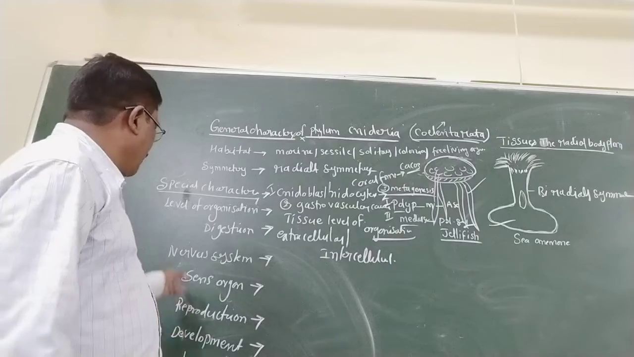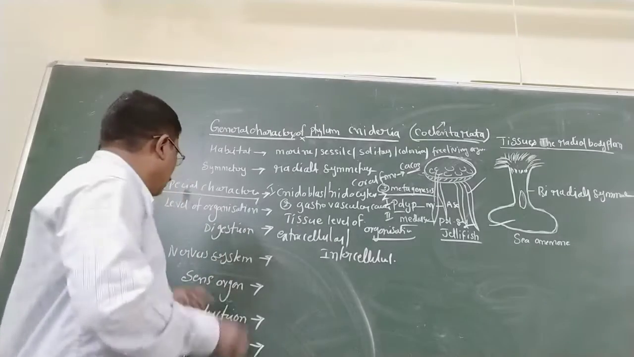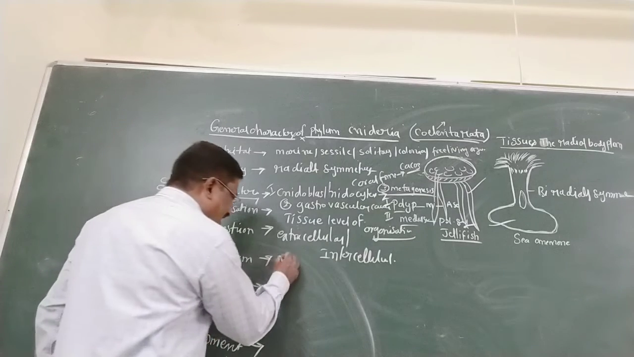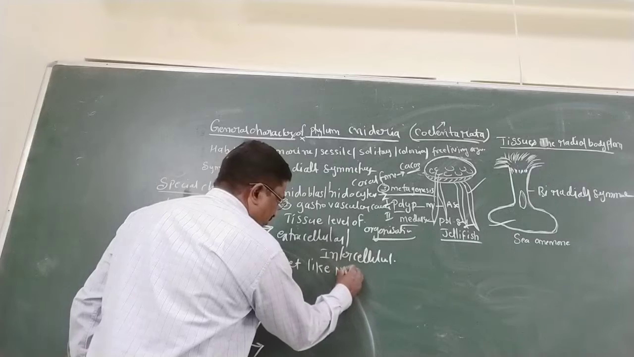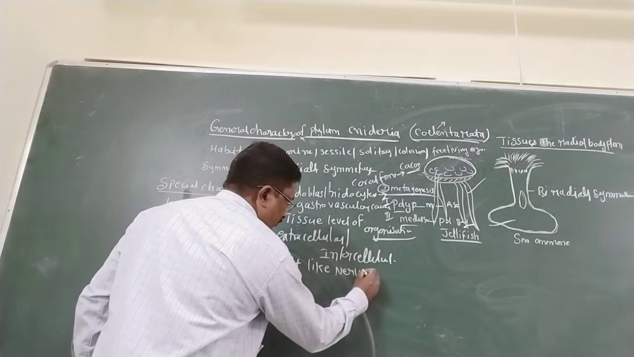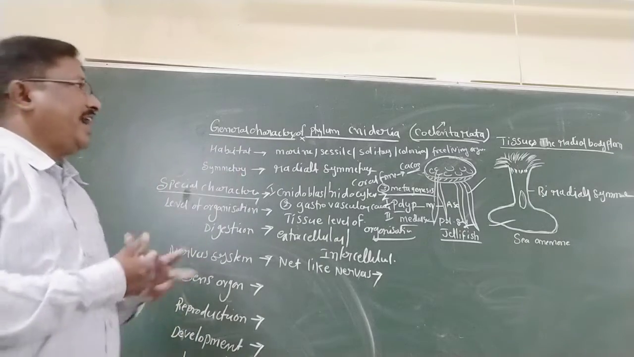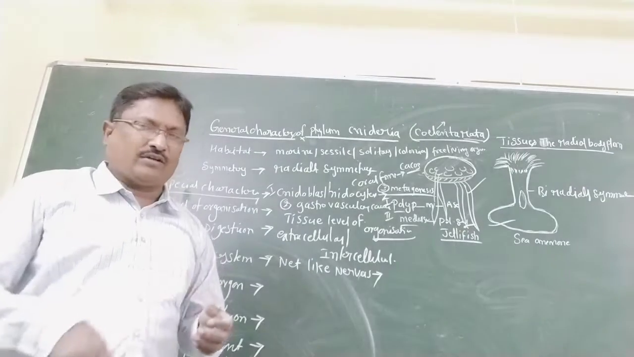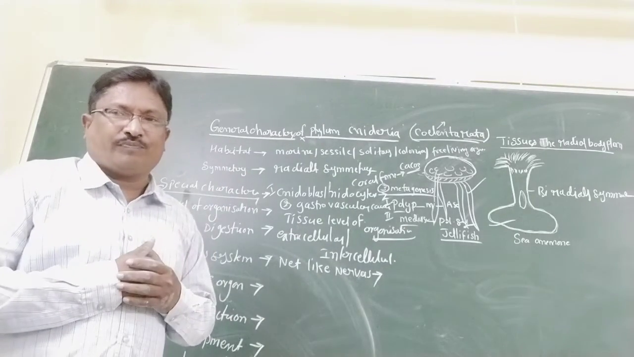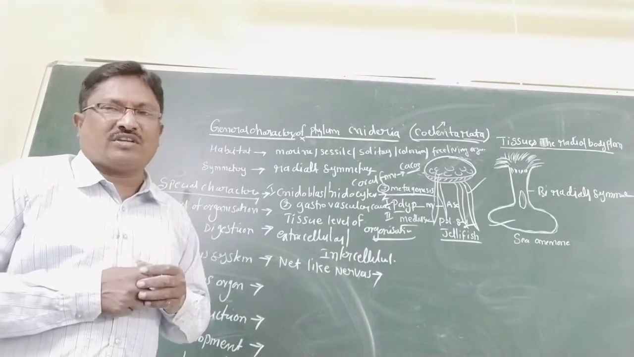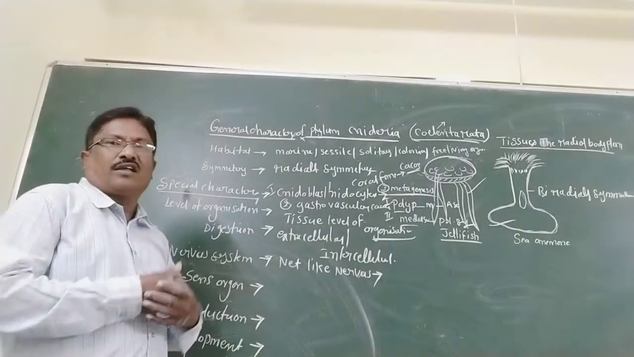Next, the nervous system. Here it is a primitive type of nervous system. A net-like nervous system is present in the medusa and polyp. Net-like, that is the nervous system. But the peripheral nervous system is absent. That is the difference between Porifera and Cnidaria.